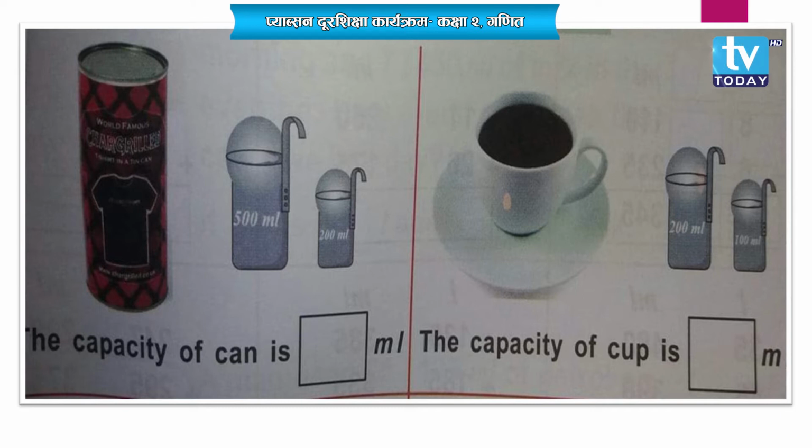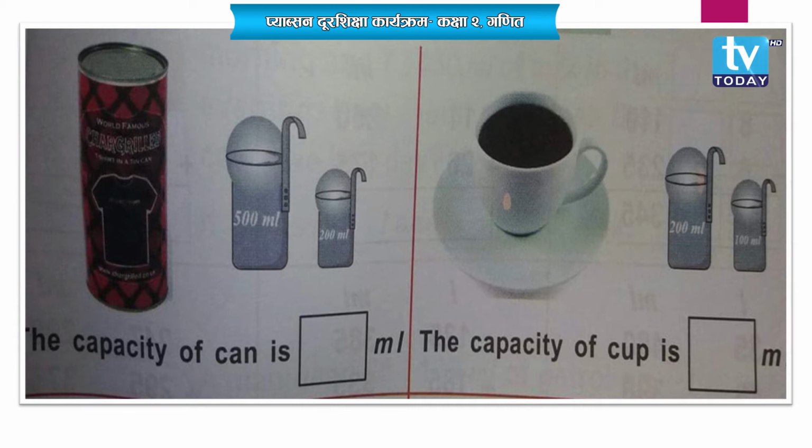Okay, then next, wow, the cup is also given. See, in a cup you prefer to have milk or tea, right? So see here, that cup holds 200 milliliter and 100 milliliter.